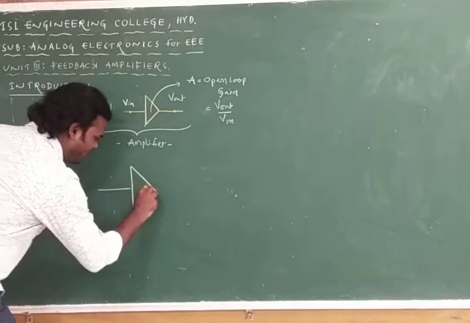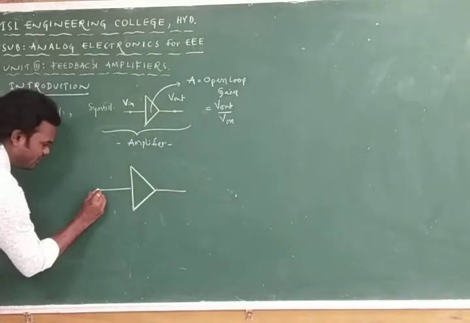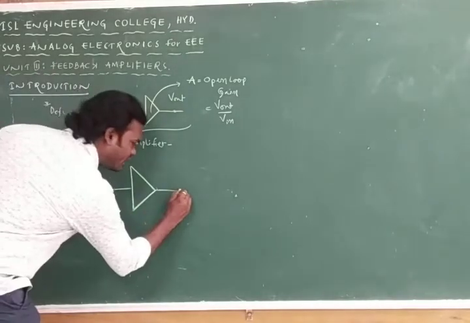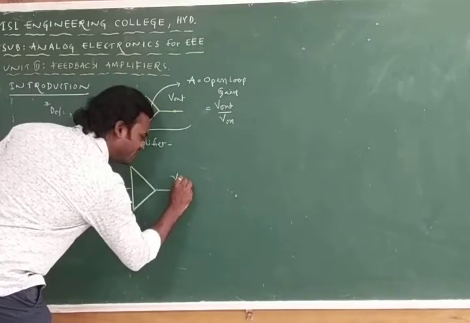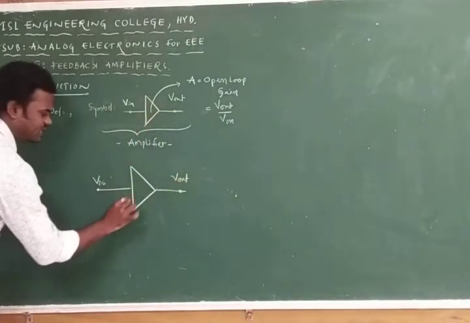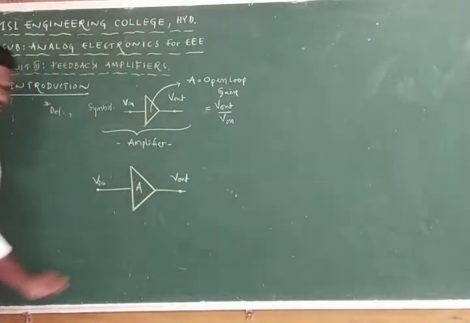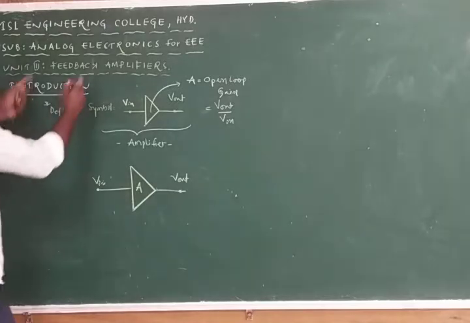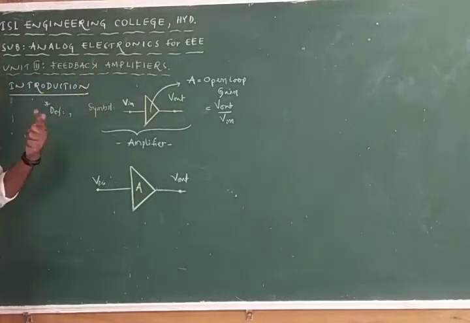What is the input of the amplifier? Input of the amplifier is Vin, we know that. Output of the amplifier is what? Vout. What is the open loop gain of this amplifier? A. Simply. So we have to introduce what now? We have to introduce the feedback concept. Feedback concept is nothing but taking some part of the output and connecting it again to the input. That is called the feedback concept.